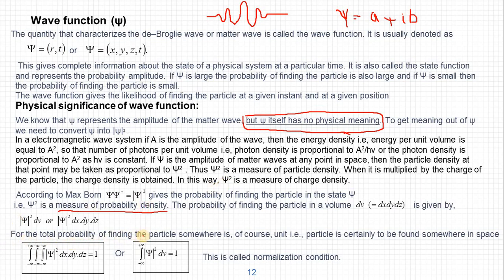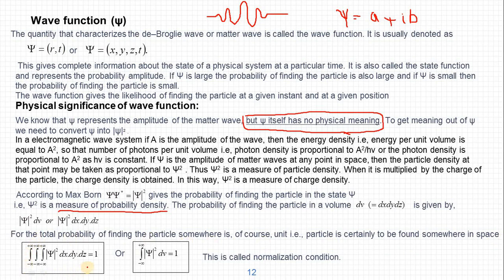The total probability of finding the particle somewhere is of course unity. For example, if a particle is moving somewhere from minus infinity to plus infinity, then the particle is present somewhere between minus infinity and plus infinity. Therefore, the probability of finding the particle from minus infinity to plus infinity is always unity. That is, the particle will certainly be found somewhere in space.